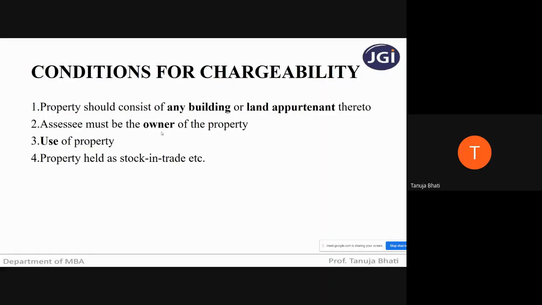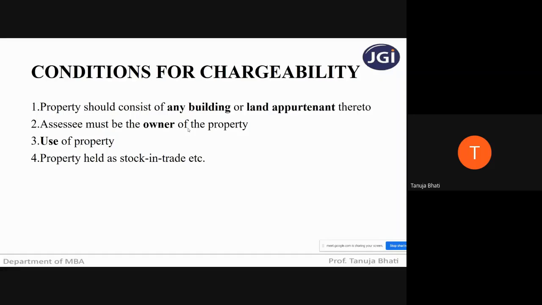But ownership does not only mean that if it is in my name, then I'm the owner. There are certain scenarios of deemed ownership which are also covered under the definition of owner, so we will be seeing that. And one more thing, students, as you all know, the income in the previous year is assessed to tax in the assessment year. Therefore, the SSC must be the owner of the property in the previous year, the previous year in which he is earning the income.